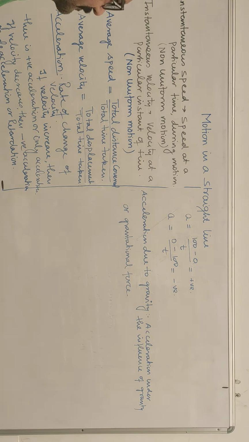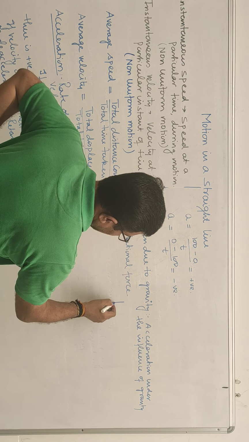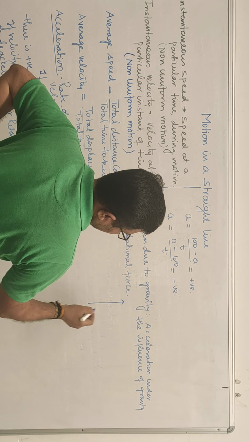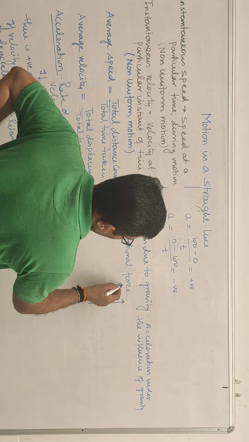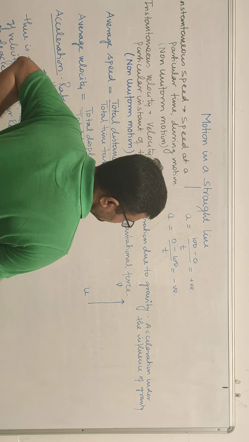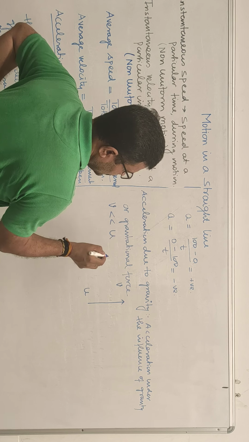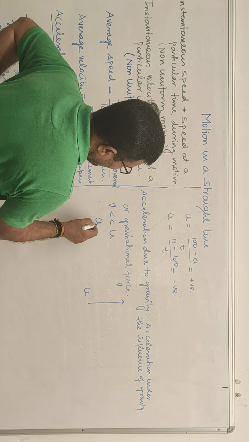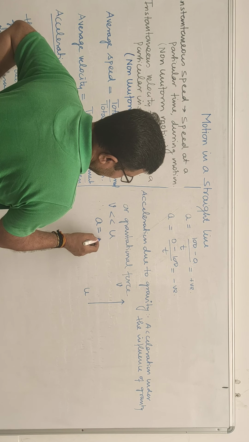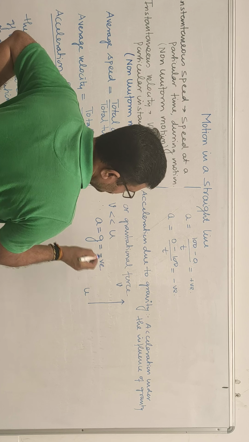This is acceleration due to gravity. In practical sense, if the object is going upwards, you are having some initial velocity, but velocity keeps on decreasing. Here v will be less than u in this example. Therefore, acceleration due to gravity, which is denoted by small g, will have negative value.